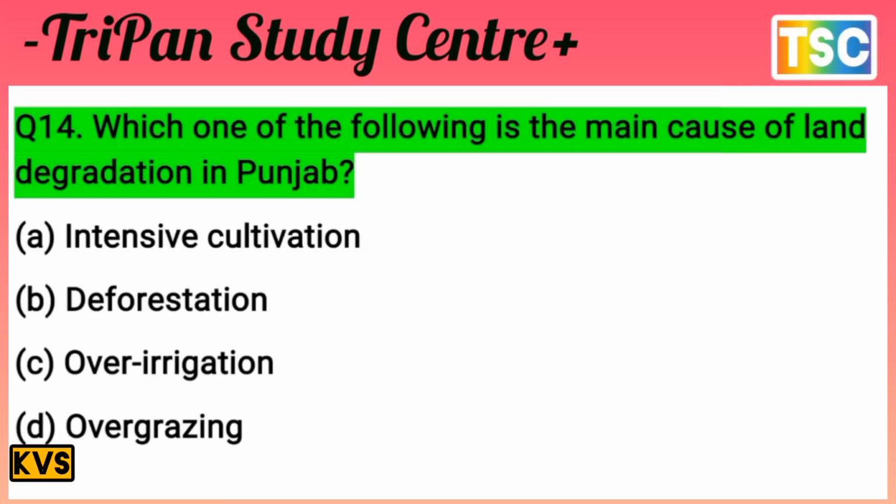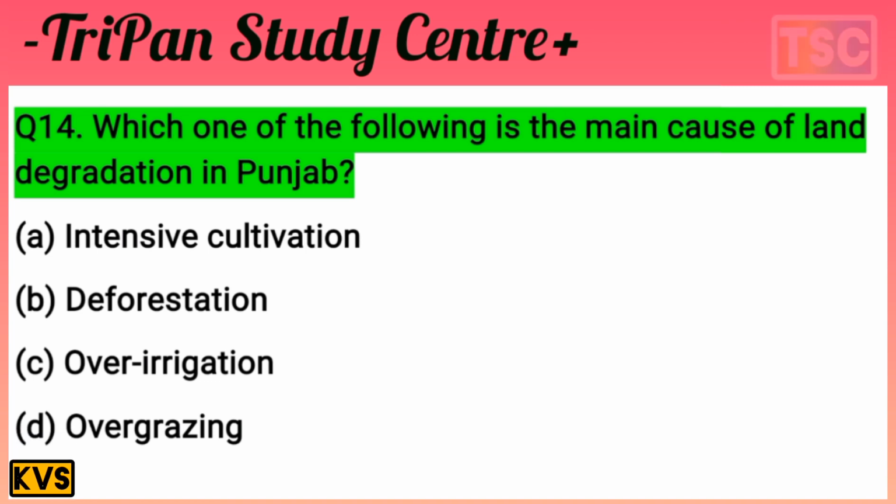On your screen, the next question that's important. Which one of the following is the main cause of land degradation in Punjab? That is an important question. First option, intensive cultivation. Second, deforestation. C is over irrigation. And D is overgrazing. The options are most interesting here. Let's see your answer and test your knowledge. I give you a few seconds.